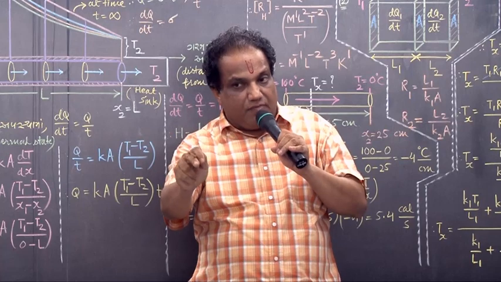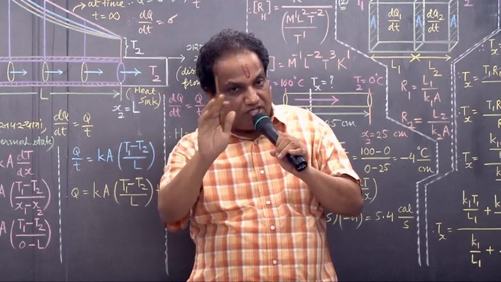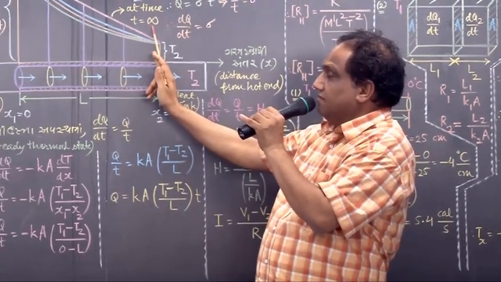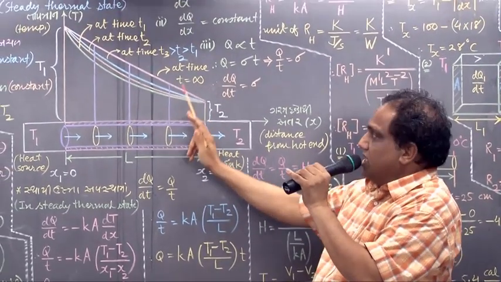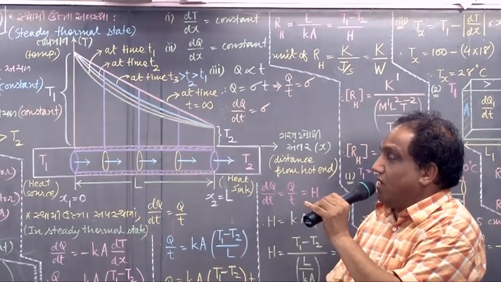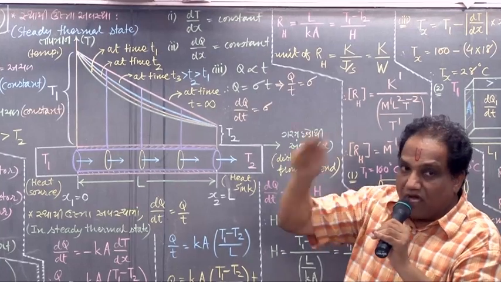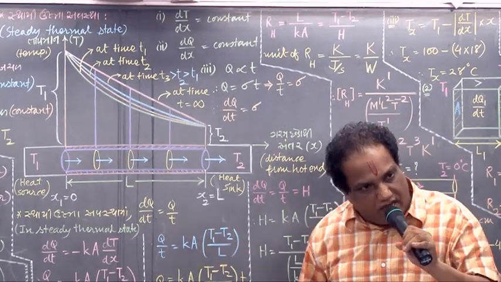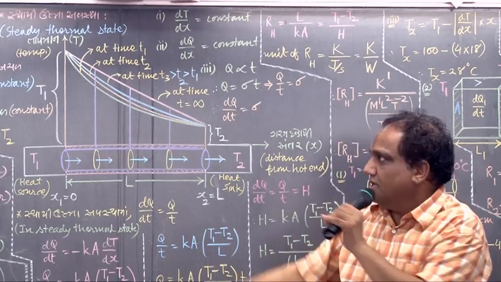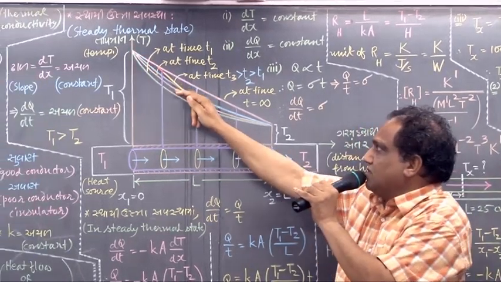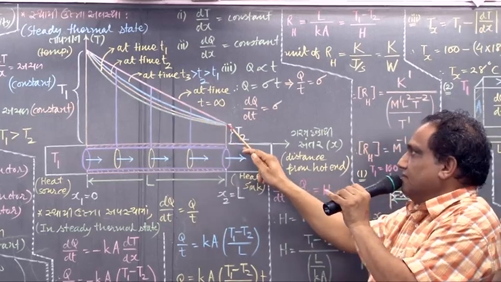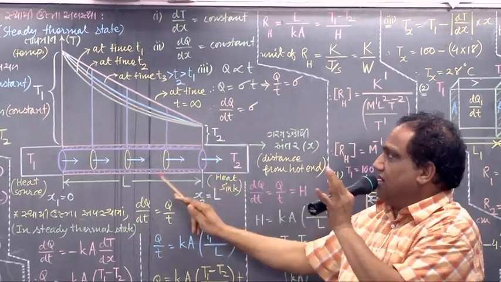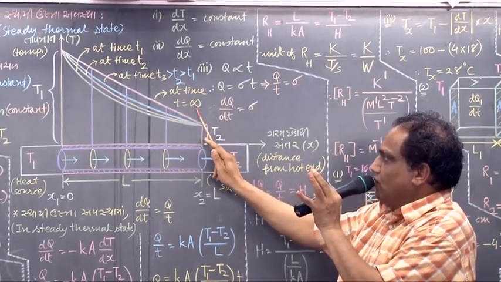Theoretically speaking, what can be the maximum time you can ever pass? Theoretically, infinite time. So at the end of infinite time, what should happen? Curvature should become zero. When curvature is zero, the graph should be a straight line. That's why I am showing here a straight line. That straight line graph is obtained at time t equal to infinity.